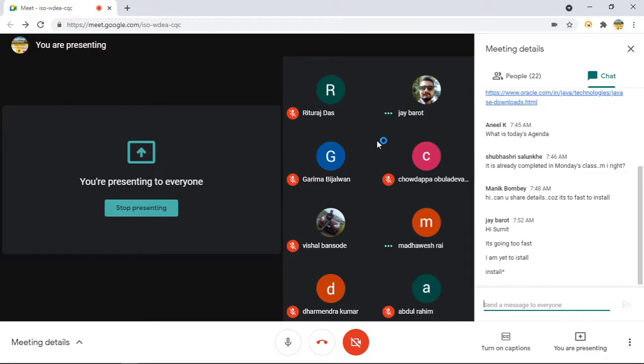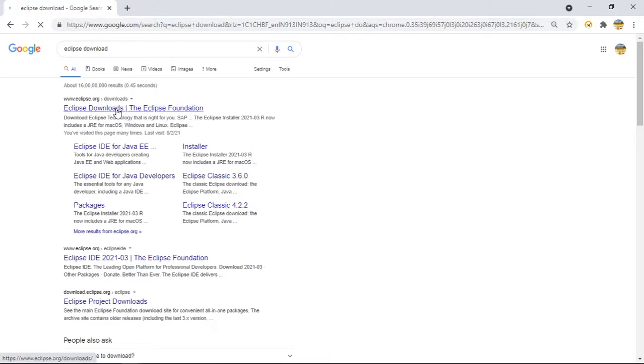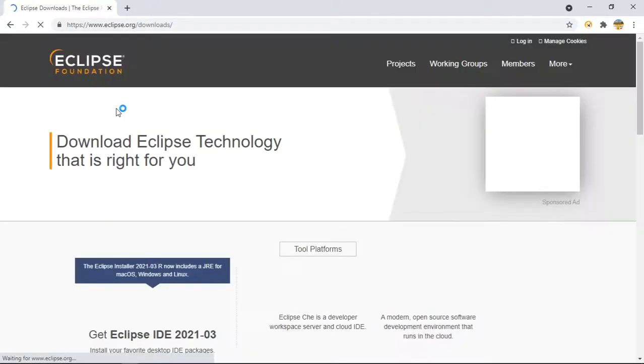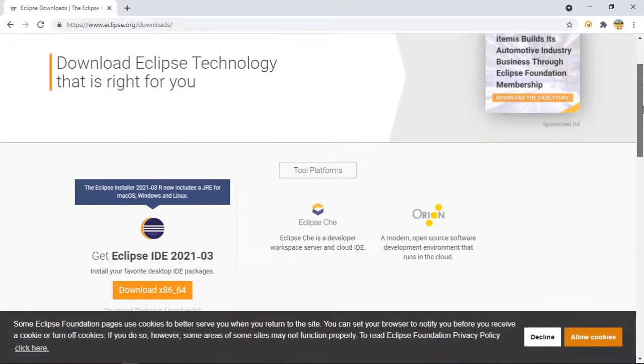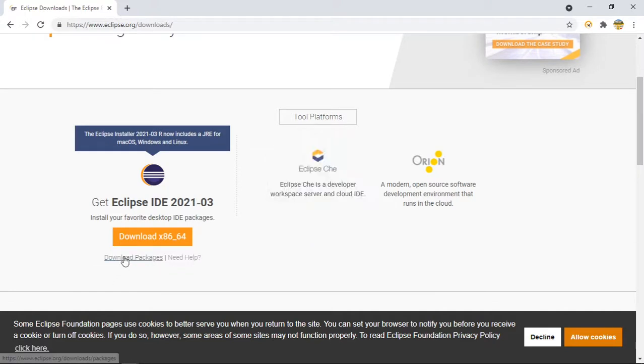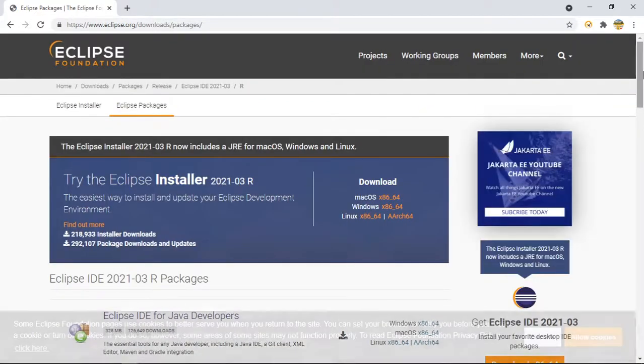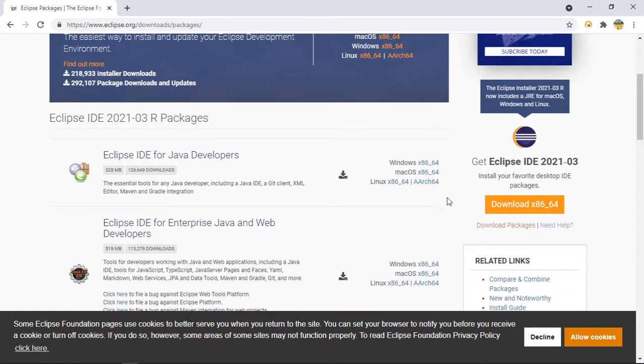So guys, first let us download the Eclipse editor as well because we are going to write each and every code there. From where you can download, just say Eclipse download. I think this is their official website. Click the first link, and do not click directly; I suggest you click this download packages, and after that you can download.